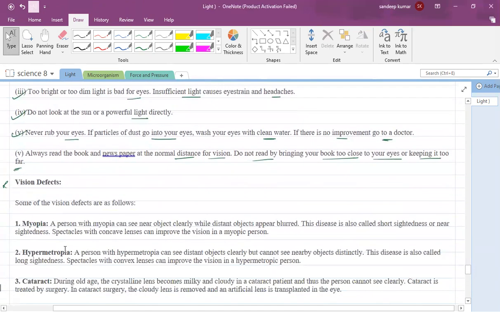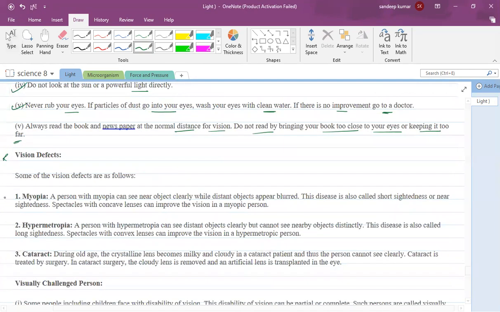Generally there are some defects in vision. Persons generally suffer from these three defects of vision: myopia, hypermetropia, and cataract. What happens in myopia? A person suffering from myopia can see nearby objects clearly, but distant objects appear blurred. What happens actually in myopia?